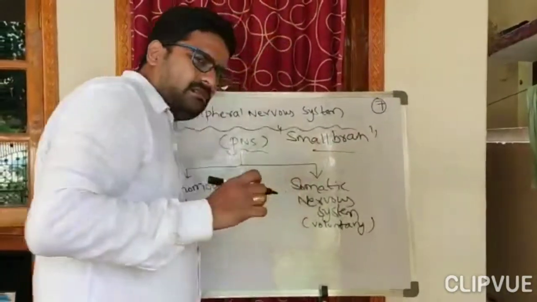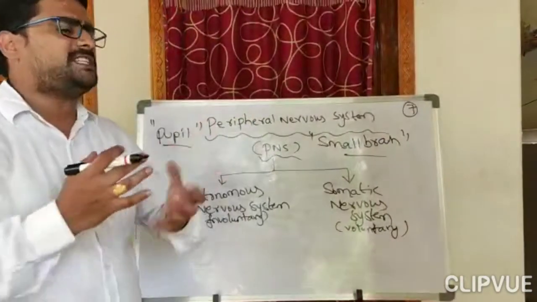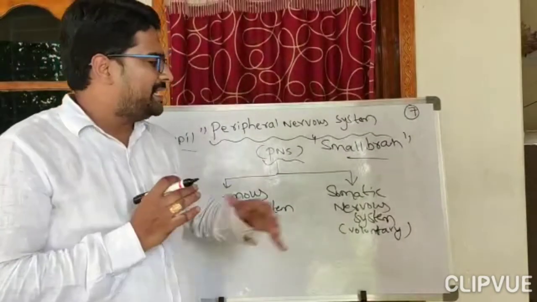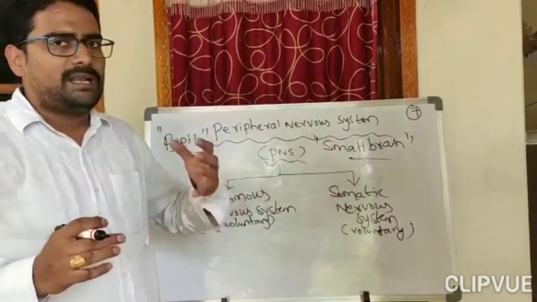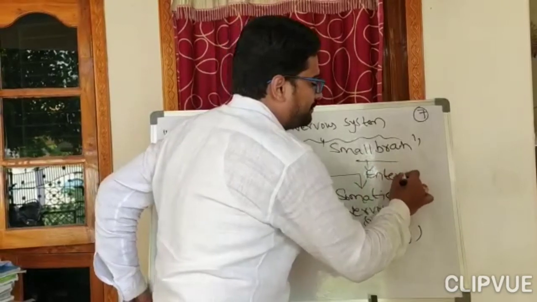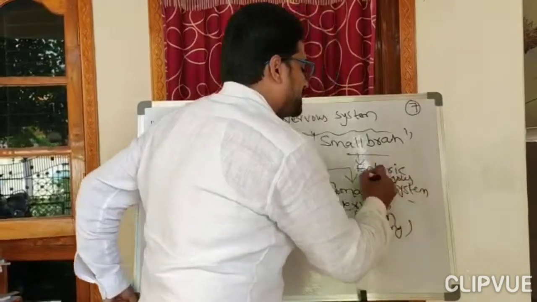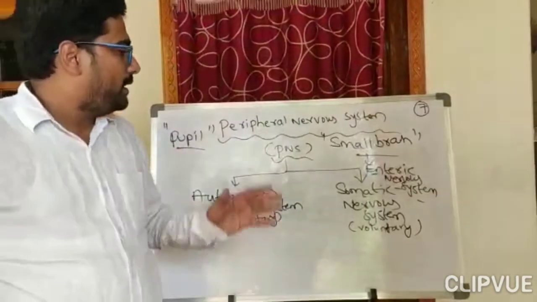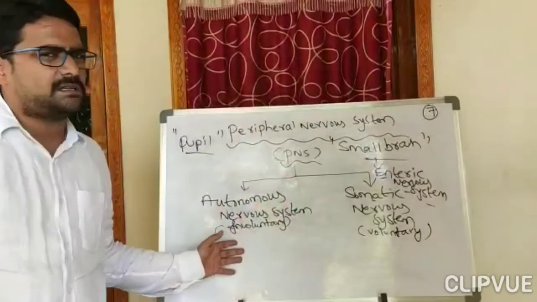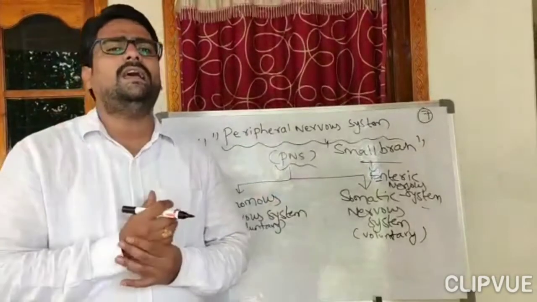What is the small brain? Yes, in the digestive tract also, groups of neurons, bundles of neurons, are present. They control their functions, so they do not depend upon the central nervous system or the peripheral nervous system. That system is nicknamed the small brain, and it is called the ENS, that is, the enteric nervous system. So this is about the peripheral nervous system and the autonomous nervous system, with an example. The autonomous nervous system is again divided into sympathetic and parasympathetic nervous systems. This we will learn in the future classes.